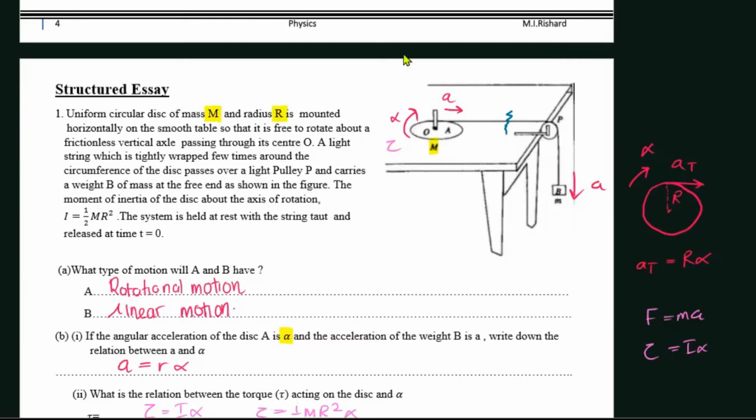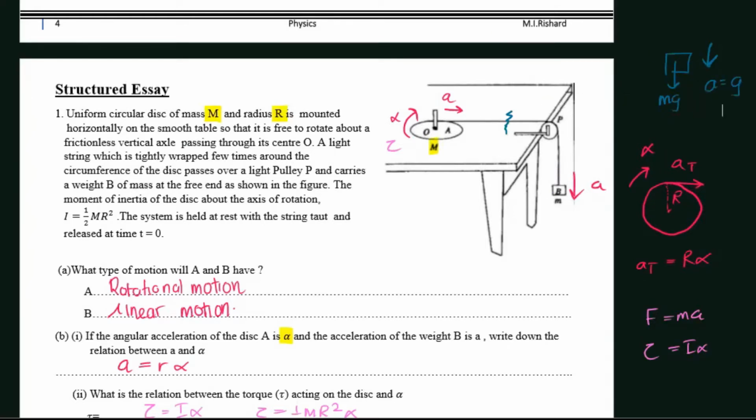So, which means now this object is not going to have any upward tension. It is only going to have its weight acting downwards. Therefore, it will move down with an acceleration g.